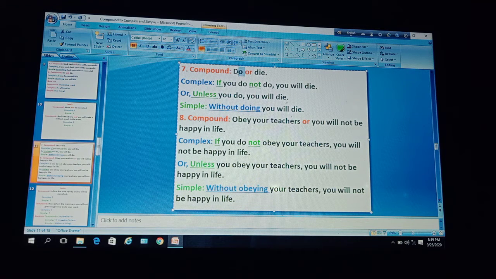You have to make the first imperative clause into a phrase. So that is without doing. Then use the second clause, you will die. So the simple one is without doing, you will die.